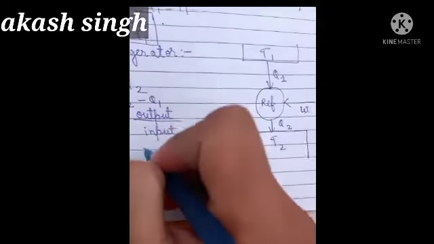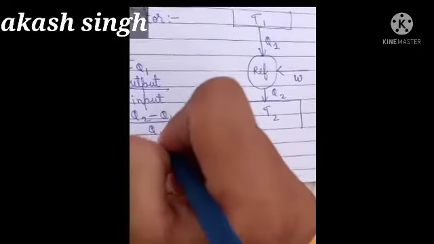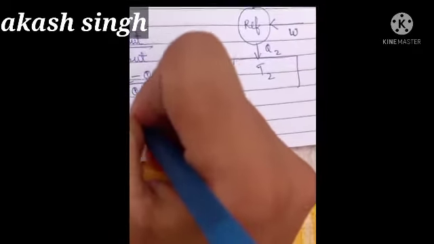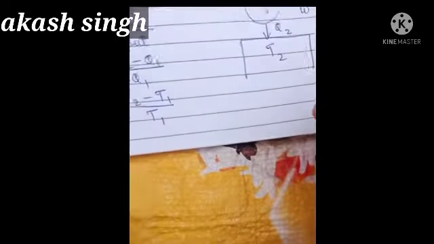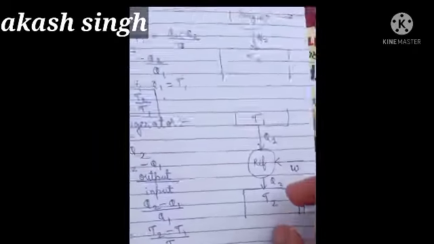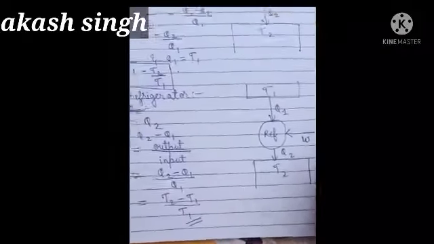So what is output? Q2 minus Q1. What is input? Q1. So its formula is T2 minus T1 upon T1. Okay, this is your COP.